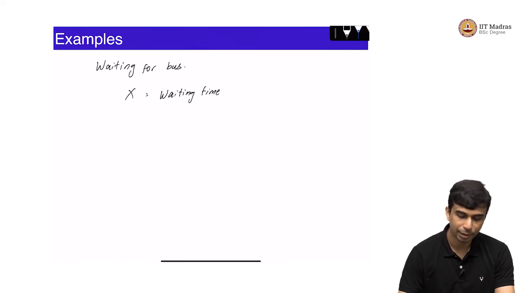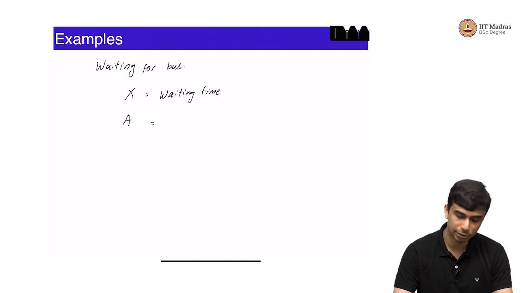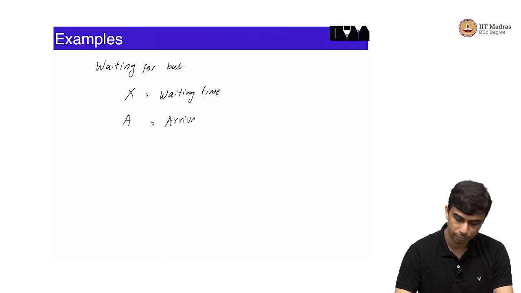X is the waiting time. Let us define A to be the event that you arrive at the bus stop earlier than 7:15.